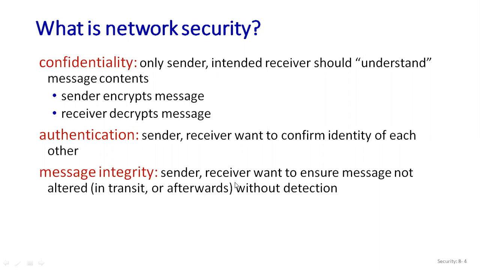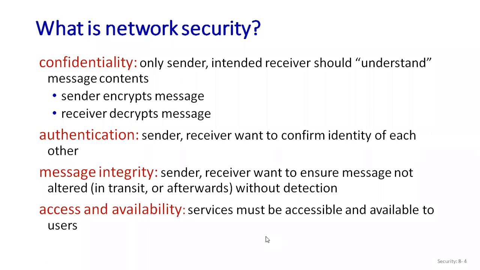If anything happens, then we can say that the message is not integral, or the security has not been provided to the message. So if any errors are there or anything happens, it has to be detected for this integrity portion.